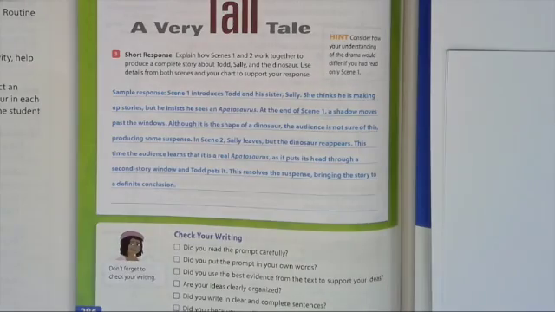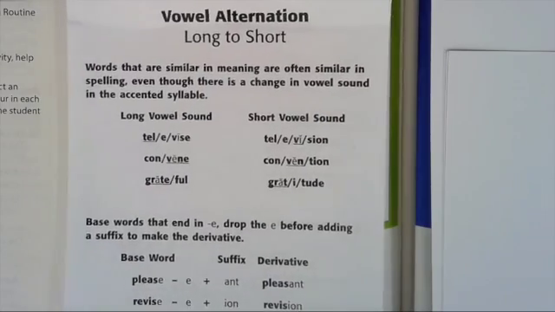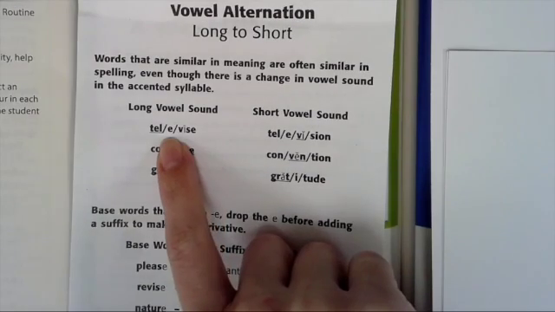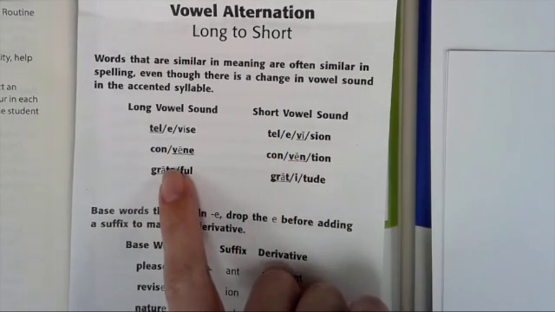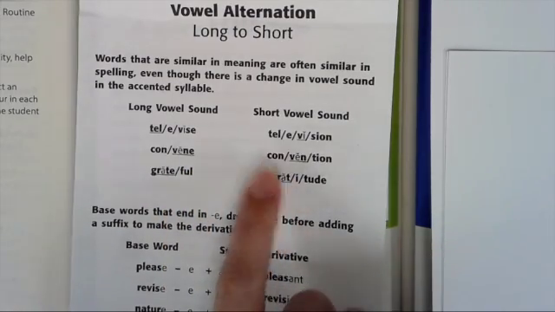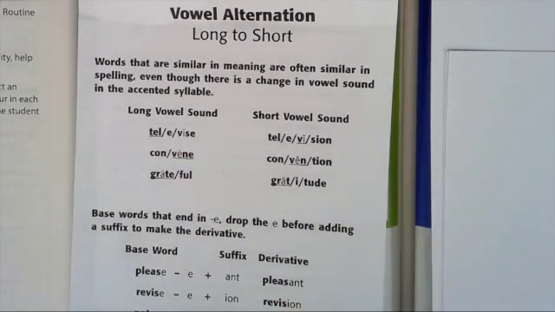Your word study for the week is vowel alterations, long to short, like tele changes to television, convene, convention, grateful, gratitude. The ending on the word makes the long vowel change to a short vowel sound. This needs to be glued down in your word study book, not in your ELA book, but in your word study book, and you need to make sure that you do 4 activities with the words this week.